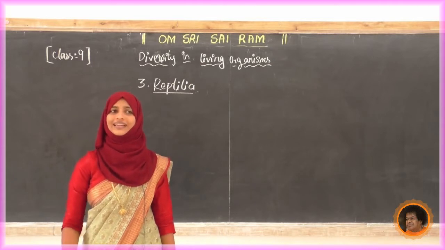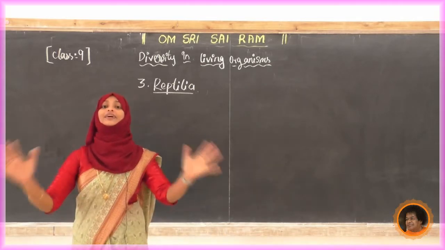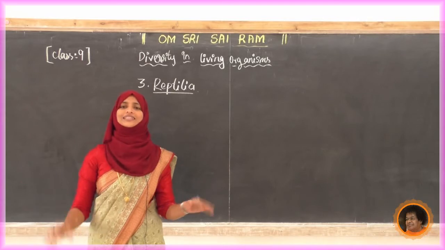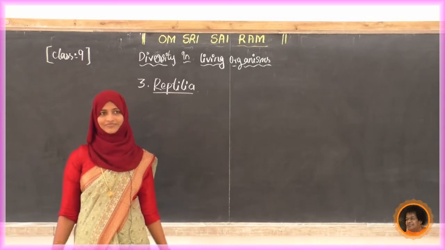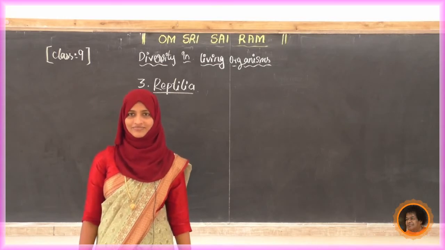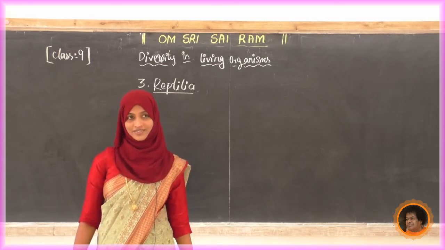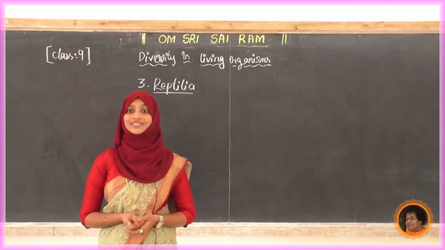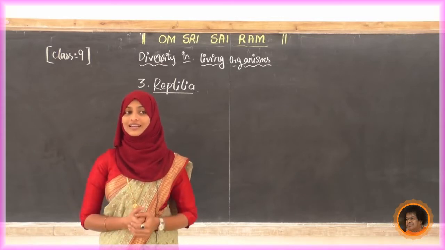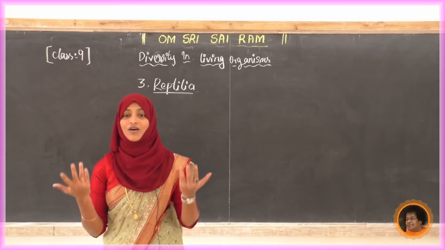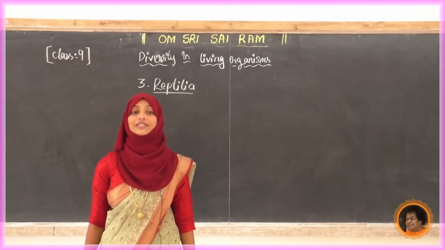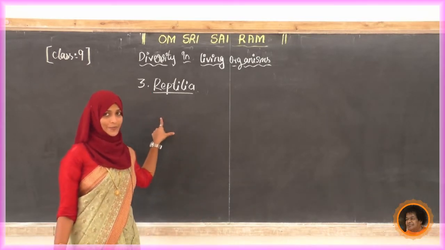All the reptiles come under this. Any example? Snake. Have you seen any snake? What about lizards? What about the crocodile? Yes, flying lizard, turtles. All those are examples of Reptilia.